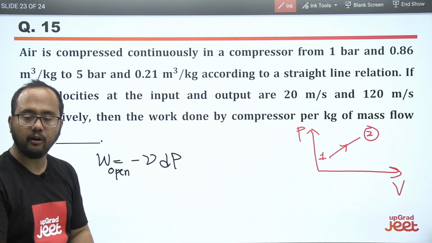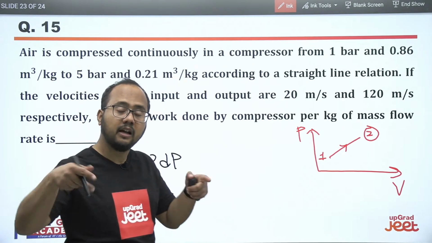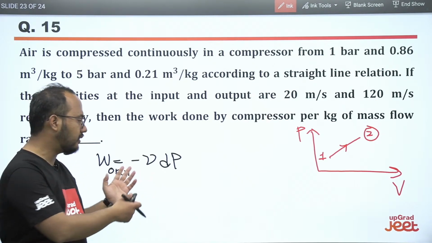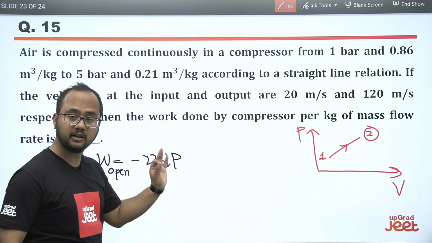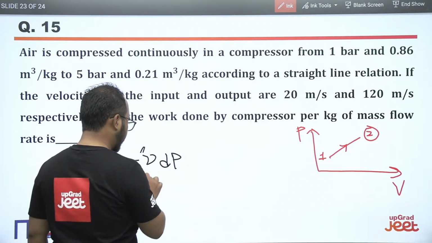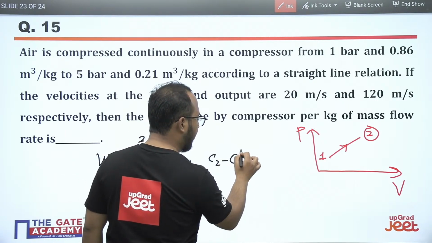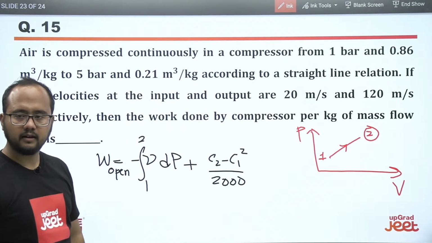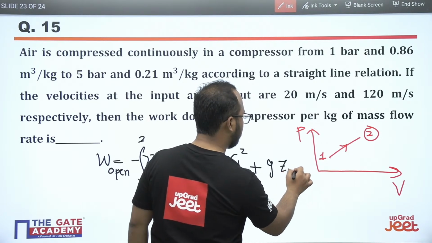It is not a complete formula. Please remember this. Most of the students make a mistake here because they learn in such a way only, since in the class they were taught like this. But remember, this is not a complete formula. So what is the complete formula? Let's suppose integration 1 to 2 of minus VdP plus the change in kinetic energy, C2 squared minus C1 squared, also there, plus the change in potential energy also.